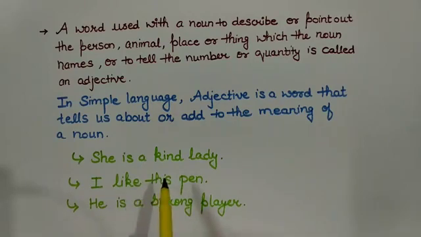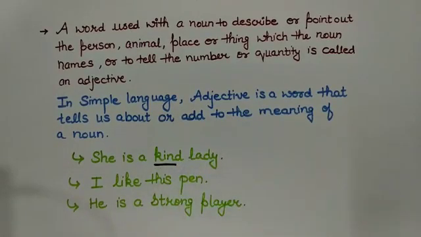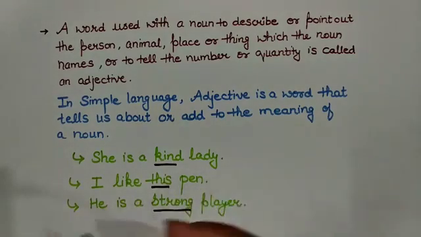Like, she is a kind lady. Here, the word kind is describing the lady. So, kind is an adjective. I like this pen. In this sentence, this is an adjective. He is a strong player. And here strong is an adjective. So we can see that adjectives actually add a meaning or tell us about the particular noun or thing.